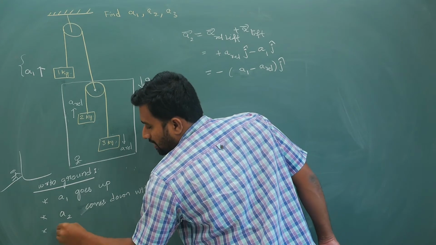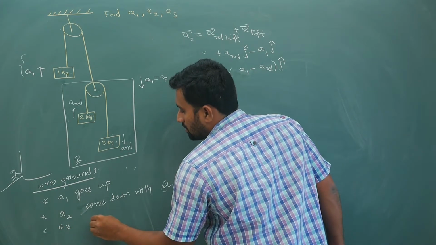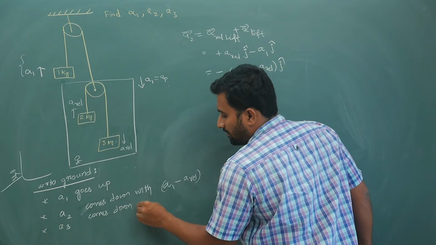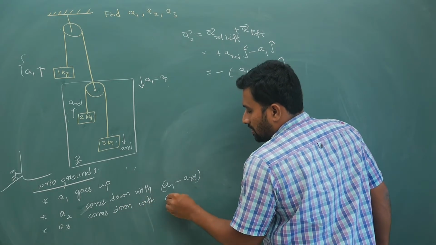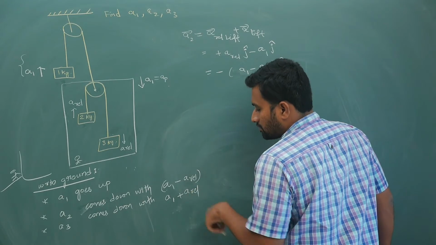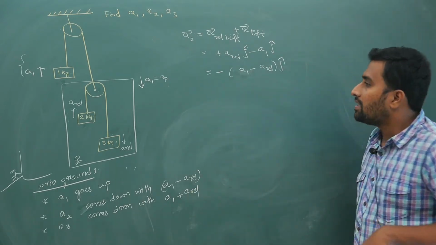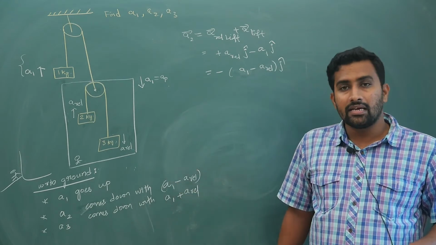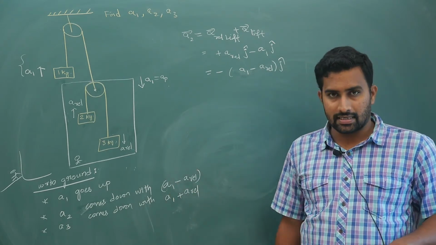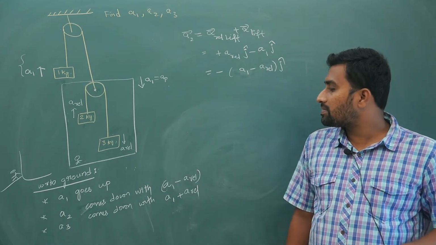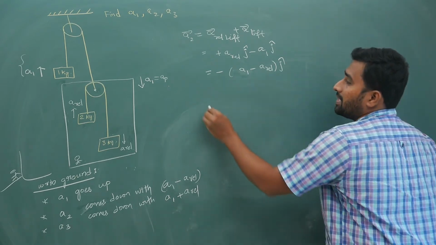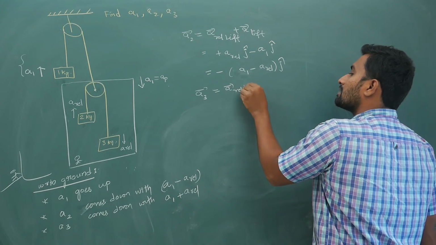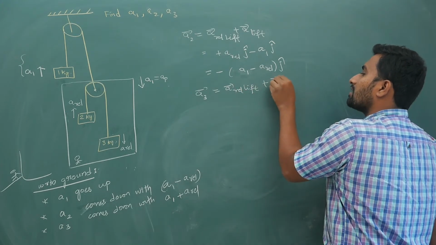Next, similarly your A3 comes down with A1 plus A relative, okay. A1 goes up, A2 and A3 will move with this acceleration. Hope there are no doubts. How am I getting A3? A3 is acceleration relative to lift plus acceleration of lift.